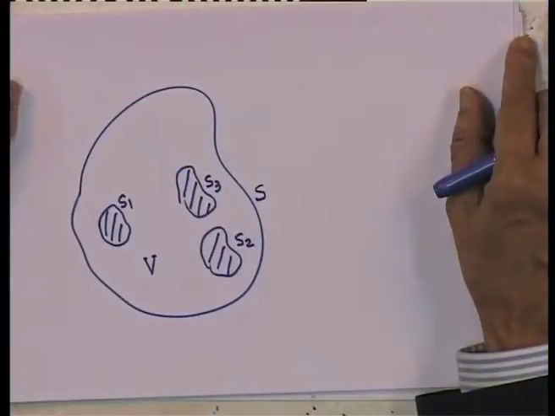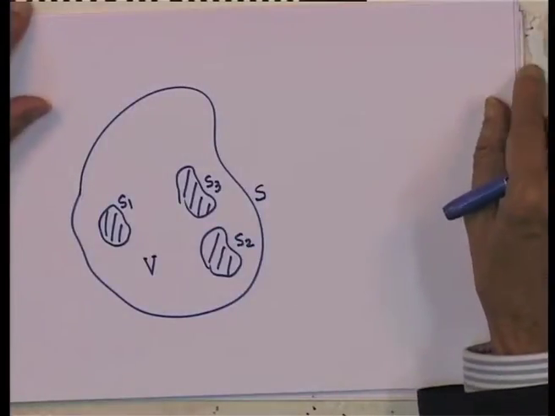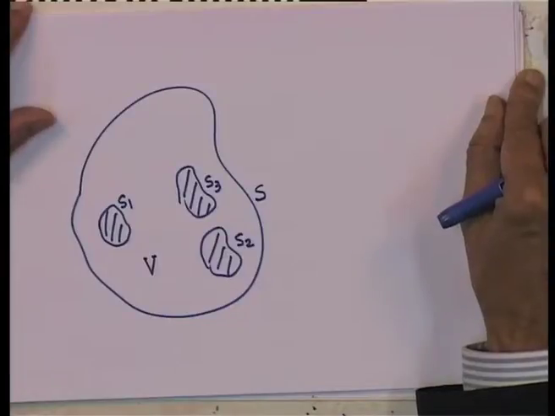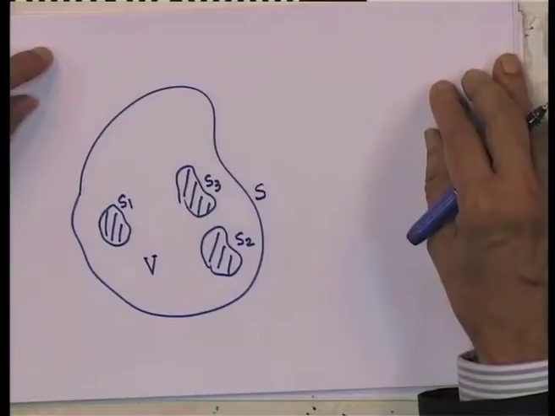But before we go to a proof of that, it is not always necessary that the values of the potentials are given on S 1, S 2, S 3 and S. Instead, what we could have is we could specify the electric field, which is of course normal to the conducting surfaces.